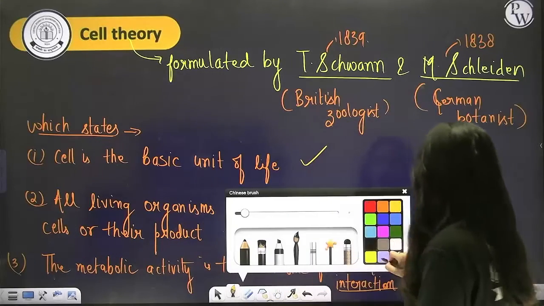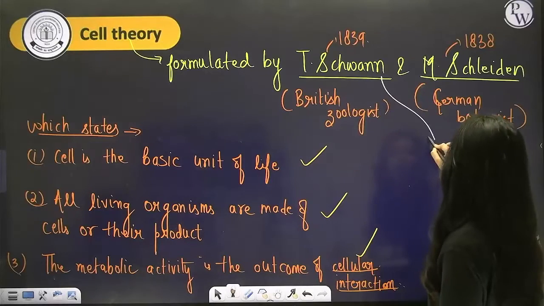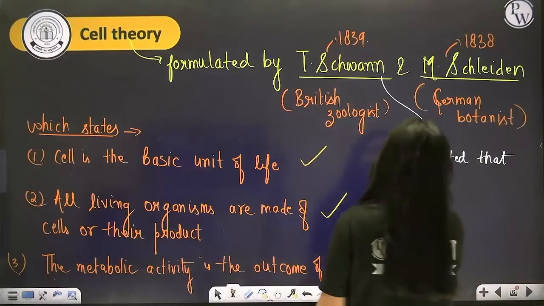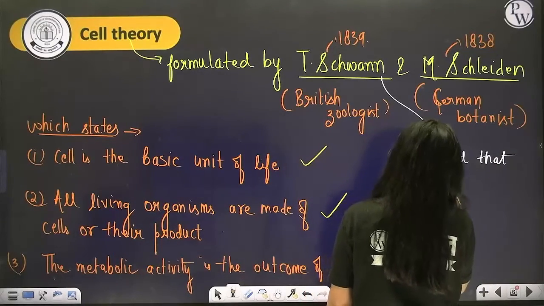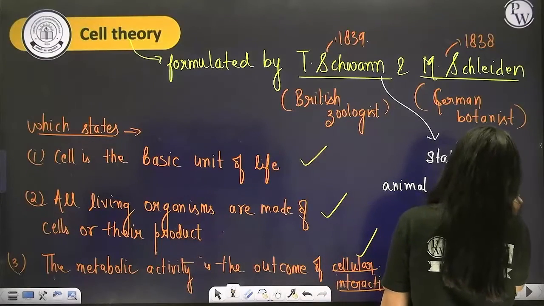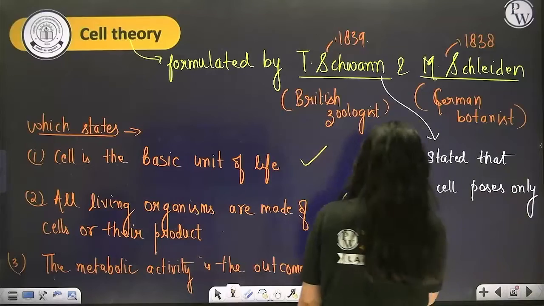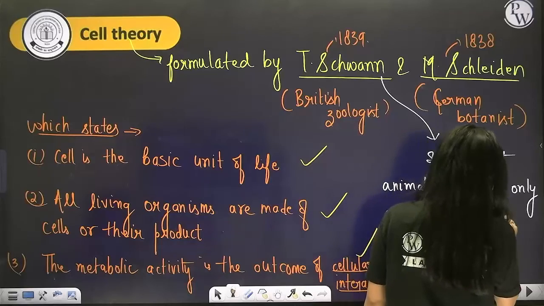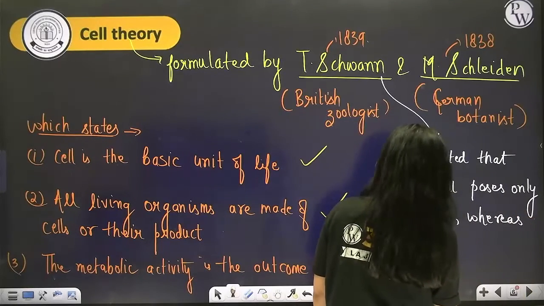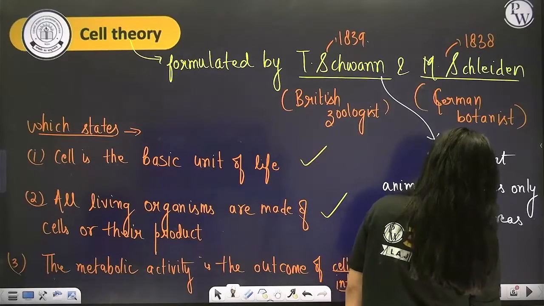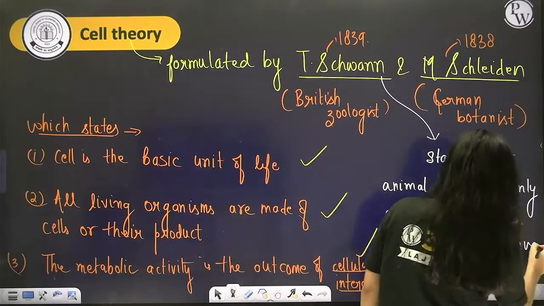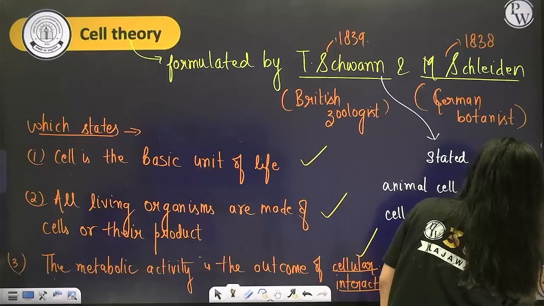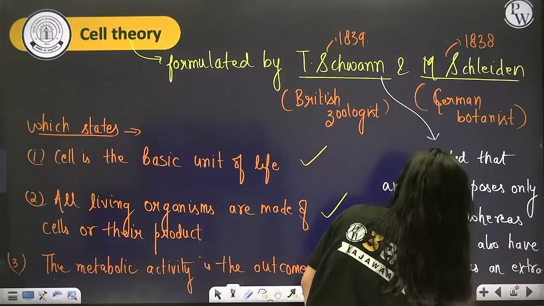So what are you going to write next? You're going to write that Theodor Schwann stated that animal cells possess only cell membrane as the outermost layer, whereas plant cells also have cell wall as an additional layer outside the cell membrane.